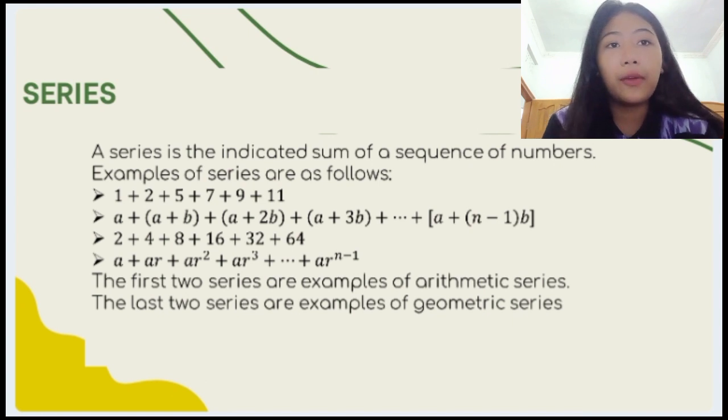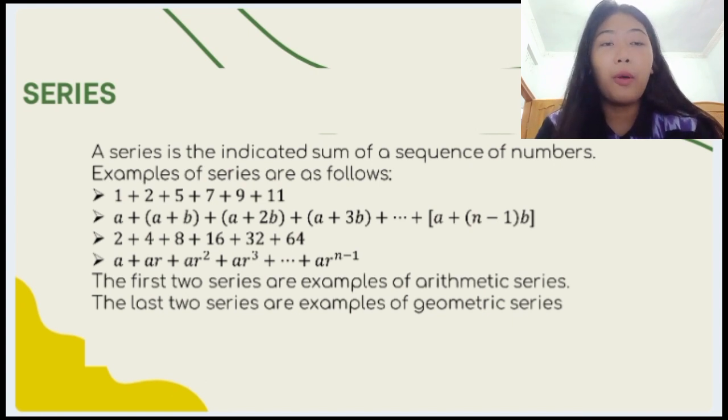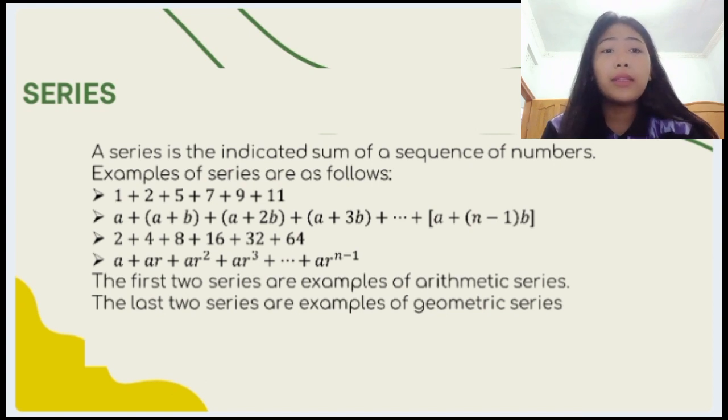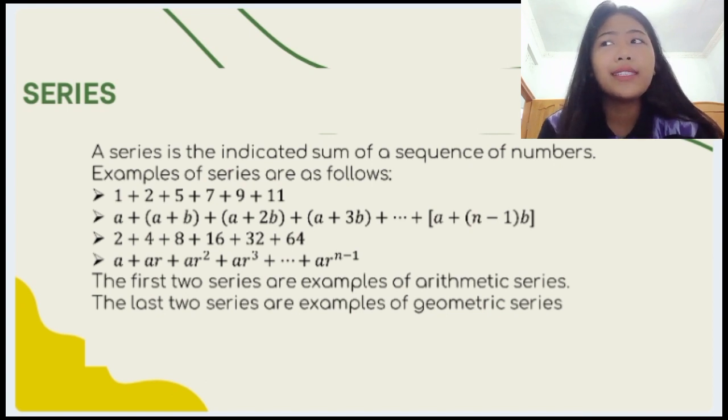The first two series in the PowerPoint are examples of arithmetic series, and the last two are examples of geometric series. Why are they arithmetic series and geometric series? What's the point of the arithmetic series and the geometric series? We will learn that next.